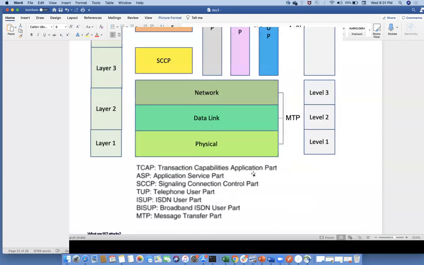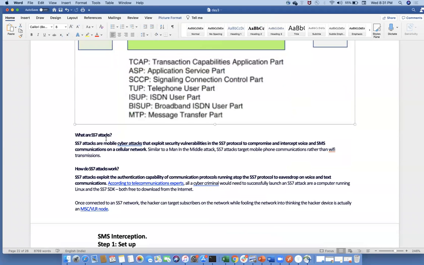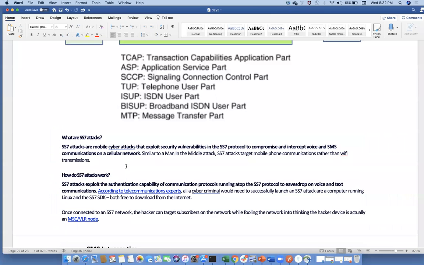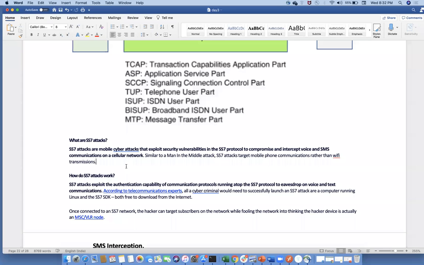So now come back to here. What are SS7 attacks? SS7 attacks are mobile attacks that exploit security vulnerabilities in the SS7 protocol to compromise and intercept voice and SMS communication on cellular networks. This is very, very important. Whenever you want to go for mobile hacking or become a mobile cyber security engineer, then definitely you should know SS7. To understand this concept, you have to understand GSM, CDMA, and again FDMA.